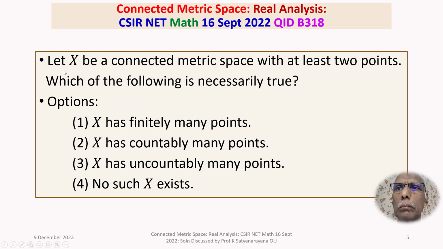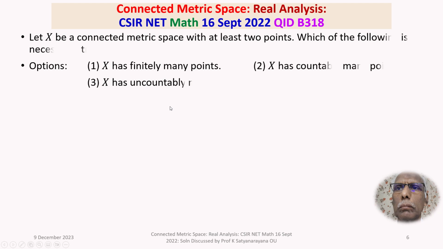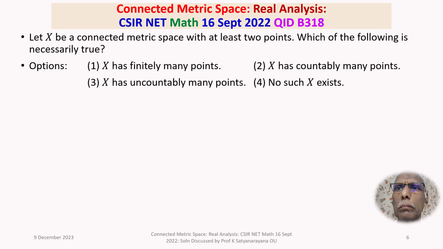So we are given X to be a connected metric space with at least 2 points. Then what is X necessarily? That means the four properties are given, X necessarily has one of them, and we have to find out that property. That's our given question. Let's now discuss the solution of the problem in detail.